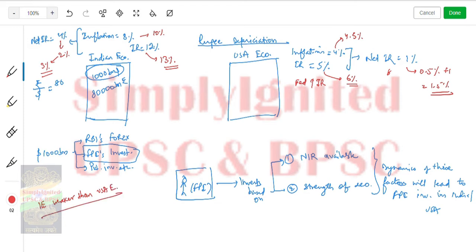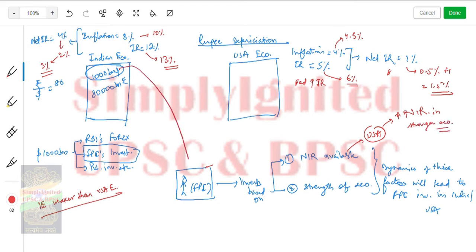So what will happen? In the USA case, what is the investor getting? An increased net interest rate. Initially it was just 1%, now it is 1.5%. And the second thing he is getting is an increased interest rate in a stronger economy. So what will he do? He will pull out the funds from here.